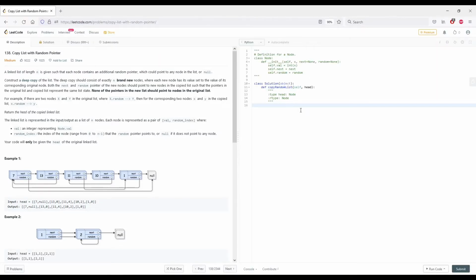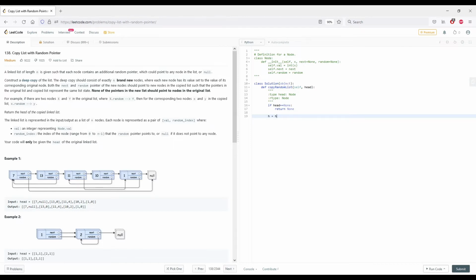Now to code this up, I want to take care of an edge case first. If head is none, then simply return none. Otherwise, we want to create a deep copy of the whole list. So first, we're going to traverse through the list. I'm going to make a copy of the head pointer so we don't lose the reference to the very first value in the list.